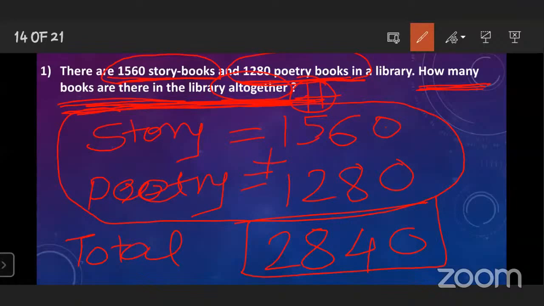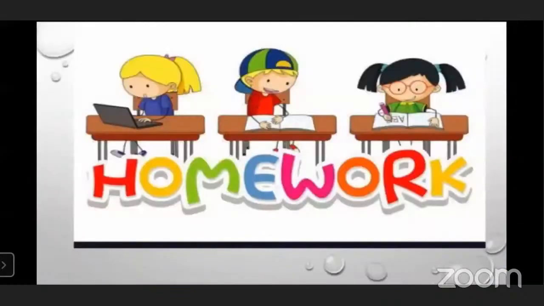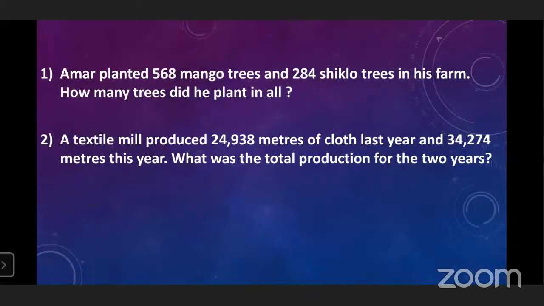Very good. Understood now how to solve the word problem? First of all, you have to read the word problem 1 time, 2 times. Then you have to find out what is given in the problem, and after that you have to find out what method should be used, addition or subtraction. So this is the homework for you. You can take the screenshot.